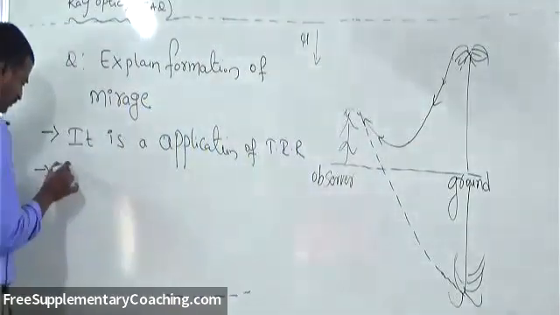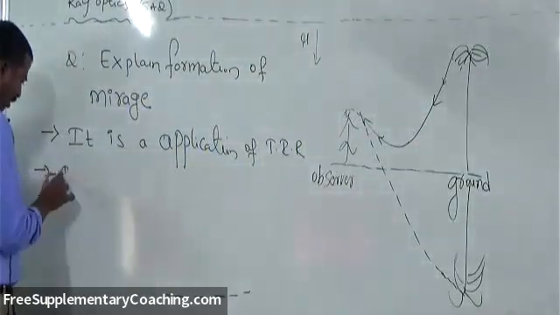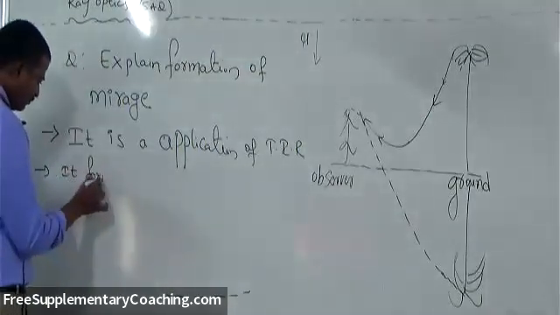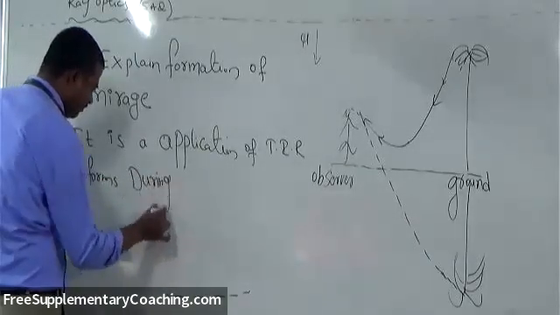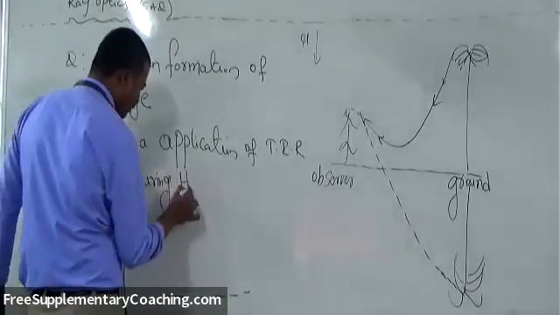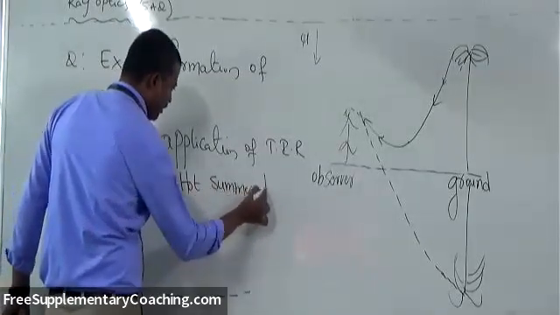We can say it forms during hot summer days.